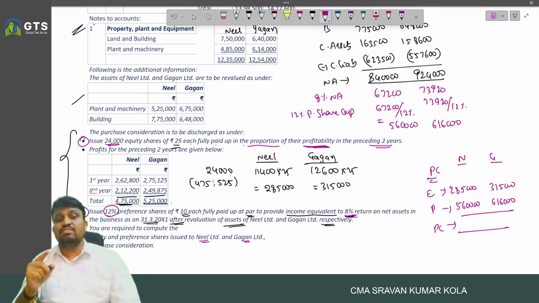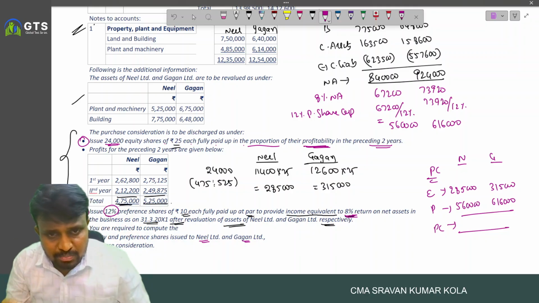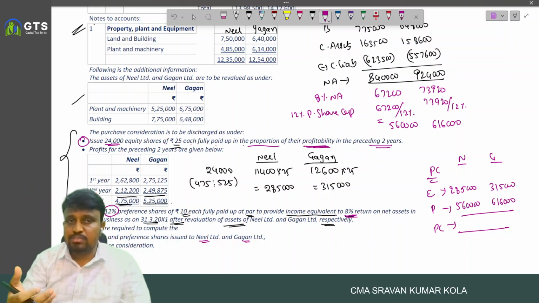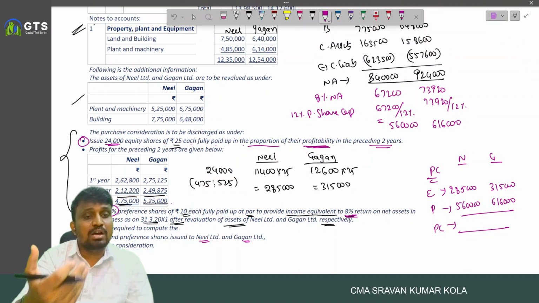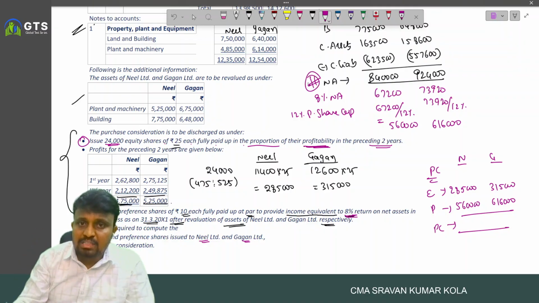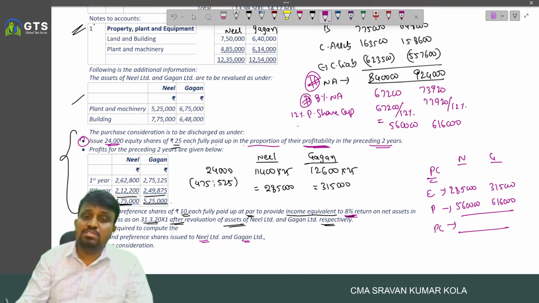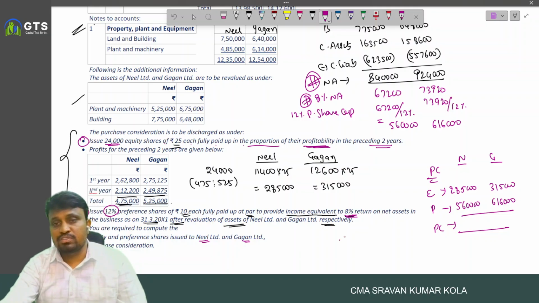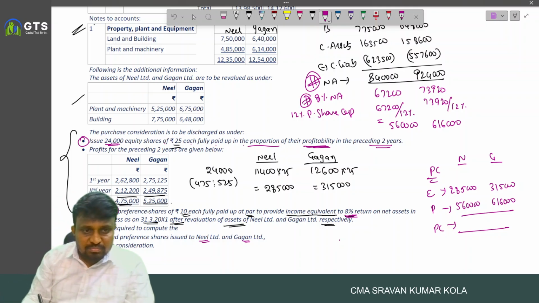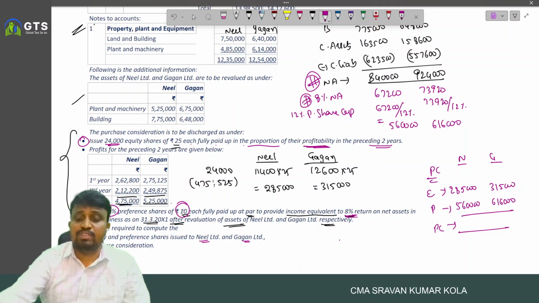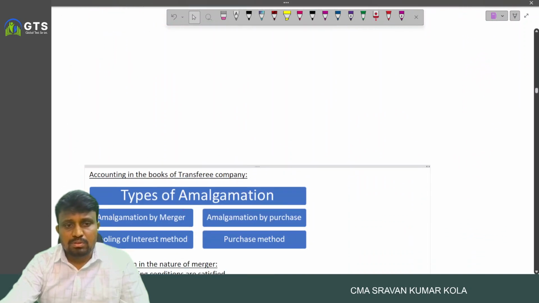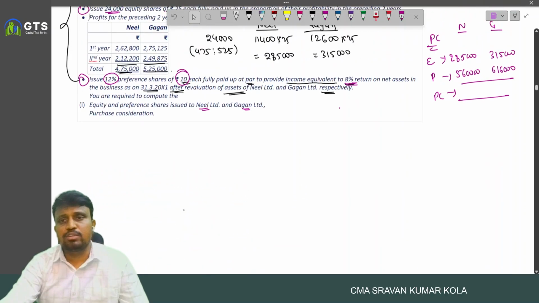And coming to the second one, issue 12% preference shares of 10 each, fully paid up at par to provide income equivalent to 8% return on net assets. First, we have to calculate net assets of Neil and Gagan Limited by considering revalued figures, and we calculated it on that 8% portion, that is the return. That 8% is equal to 12%. What about the 100%? 67,200 by 12%, 73,920 by 12%. Then we get amount of preference shares we agreed to pay; divide by 10 rupees. Then we'll get number of preference shares we agreed to issue. Okay, this is about what? Purchase consideration.